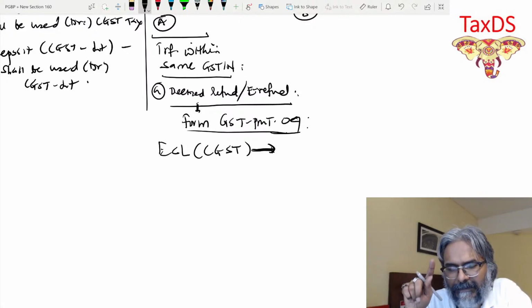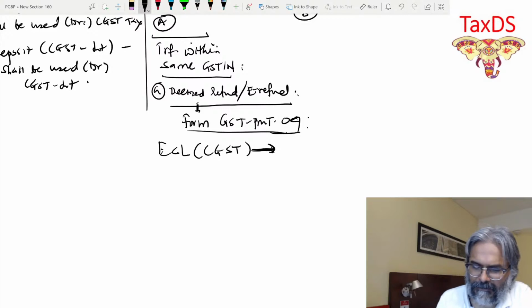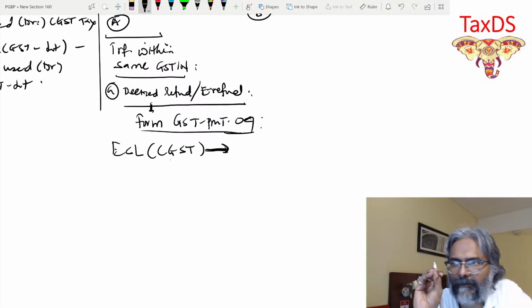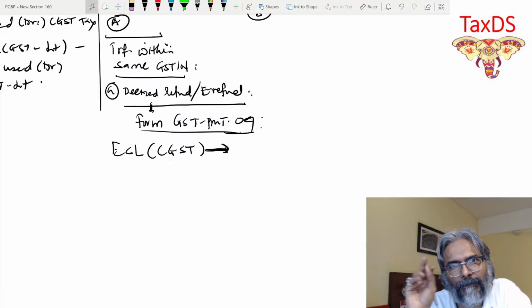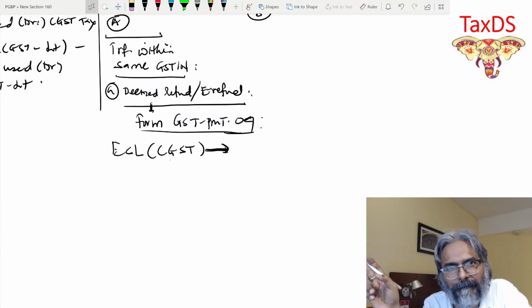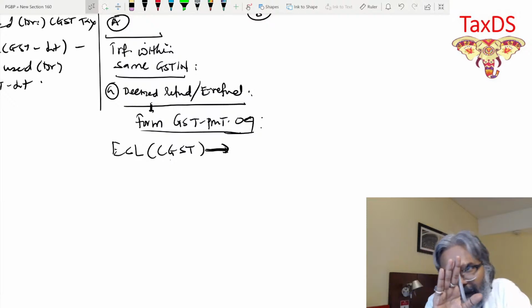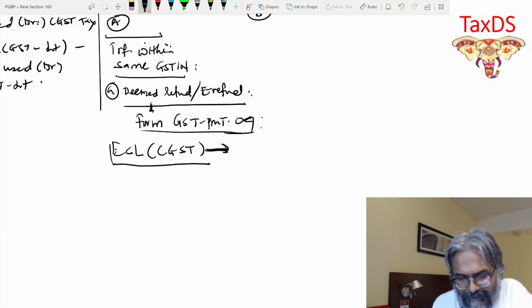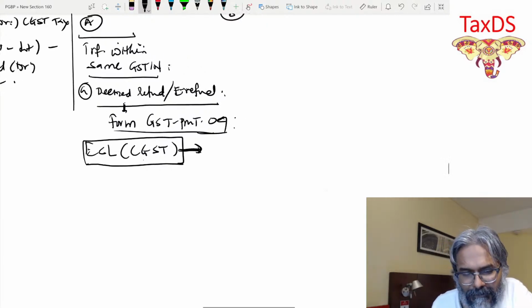So in that CGST, you tell me in this case. So this is my major head. I need a transfer in that particular case. From tax to, in this case, penalty, I need to pay off. I may have to pay interest. So in this particular head of electronic cash ledger CGST, I can transfer, students.